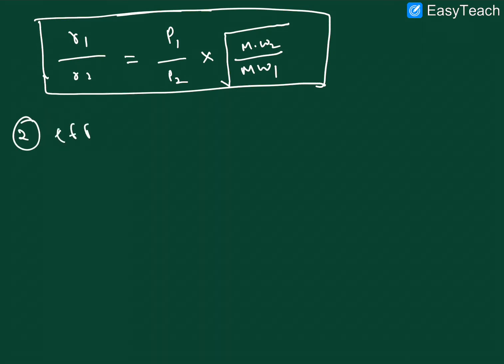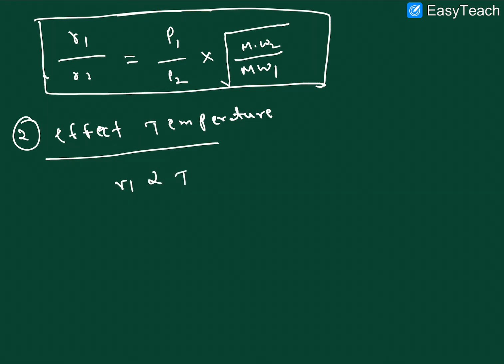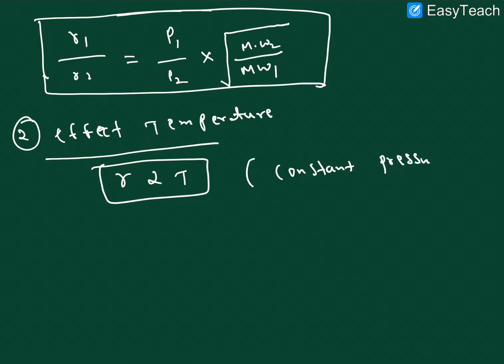Next, the second one: effect of temperature. Effect of pressure is over, now the effect of temperature. Temperature is also directly proportional to the rate of diffusion, at constant pressure.